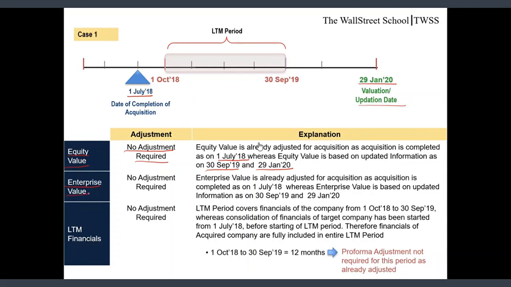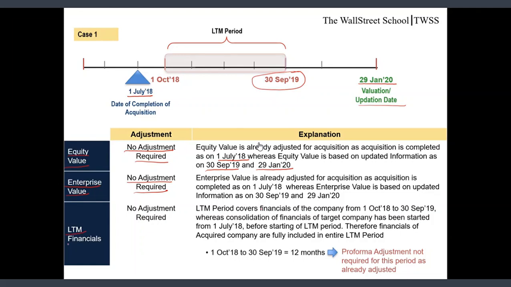Enterprise value. Again, no adjustment is required in the enterprise value as well. Reason being, guys, my enterprise value is calculated as on date, which is 29 Jan 20, based on the information as on 29 Jan 20 and balance sheet data on 30th September 19, which is later to my date of completion. So the balance sheet of 30th September 19 is already including impact of acquisition, so no adjustment is required.